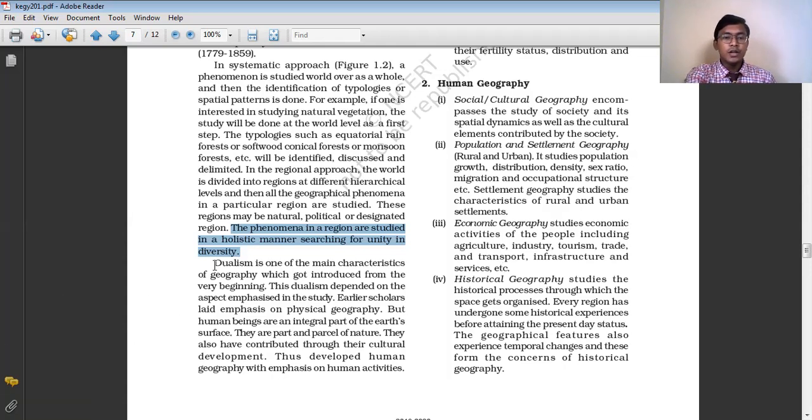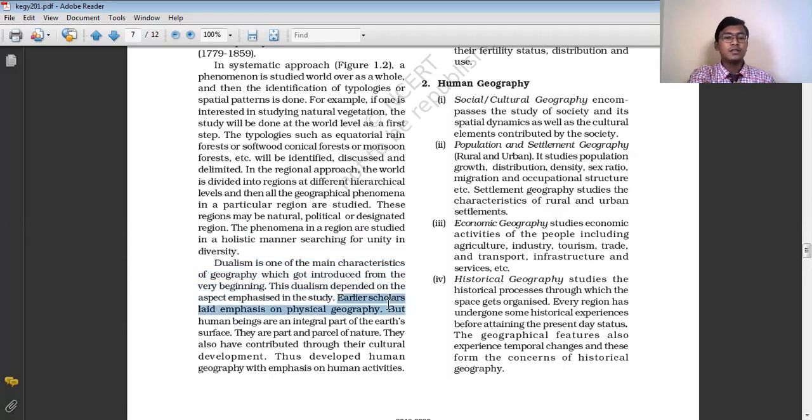Okay, so dualism is one of the main characteristics of geography which got introduced from the very beginning. This dualism depended on the aspects emphasized in the study, on which the study was emphasized.